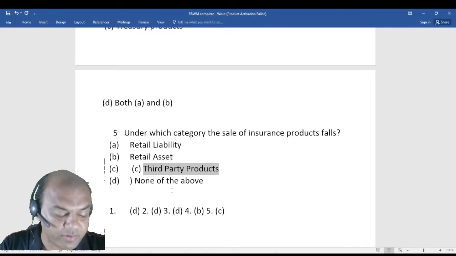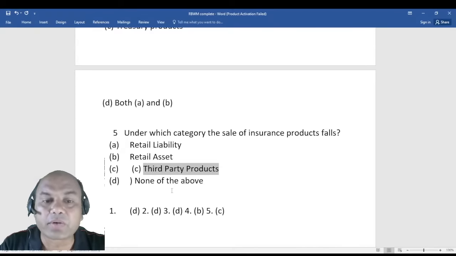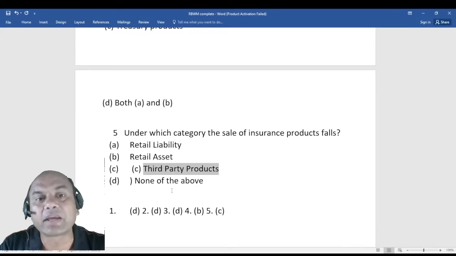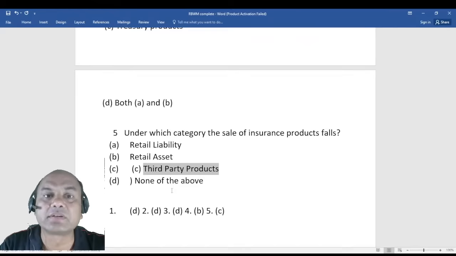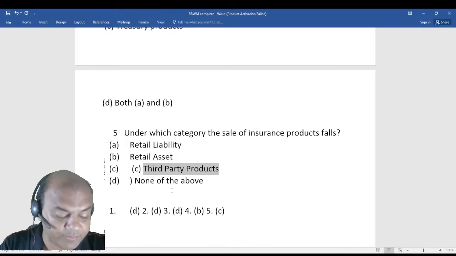Correct, Harish, very good. HNI, super HNI, all these will come. So third party products means we'll be having all parabanking activities. Basically it deals in mutual funds, insurance, then gold coins. Gold coins are also sold by the banks.